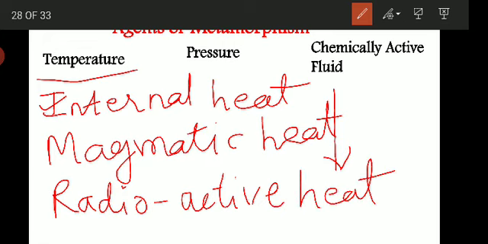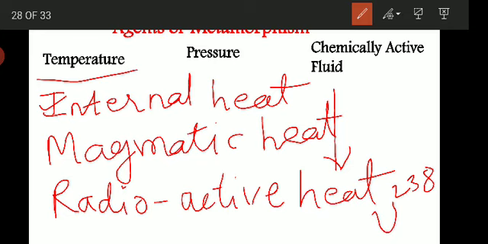This heat is due to the heavy elements, like we know uranium 238, right? This is an isotope. Such radioactive elements are present deep inside the earth, and they liberate heat. So the radioactive heat is due to the heavy elements like uranium 238.